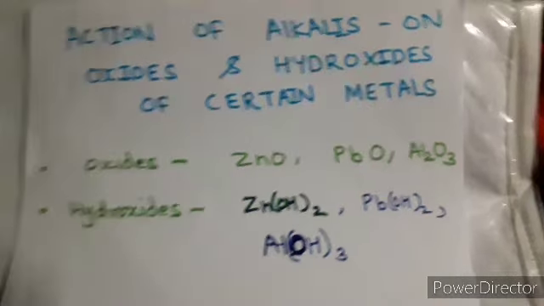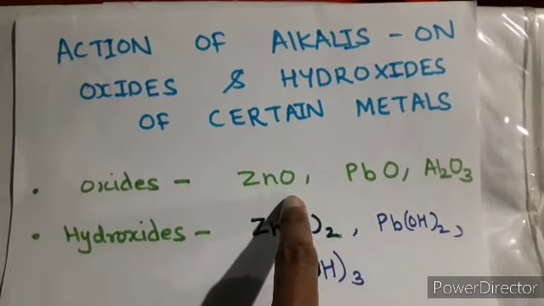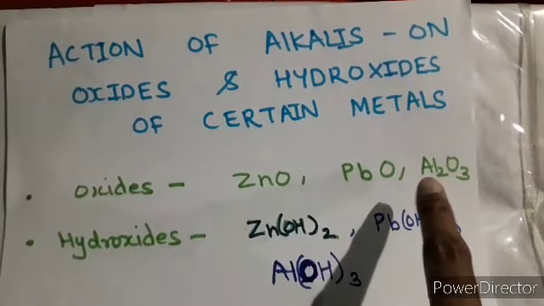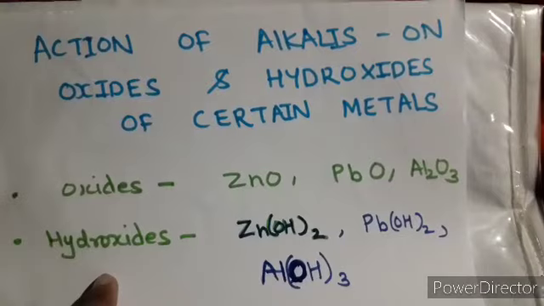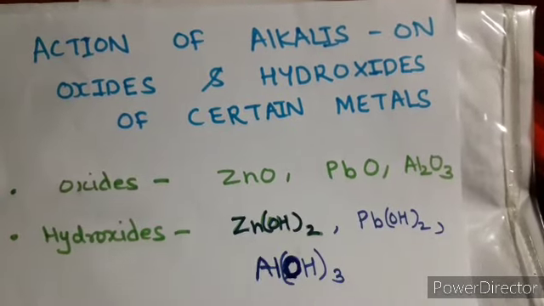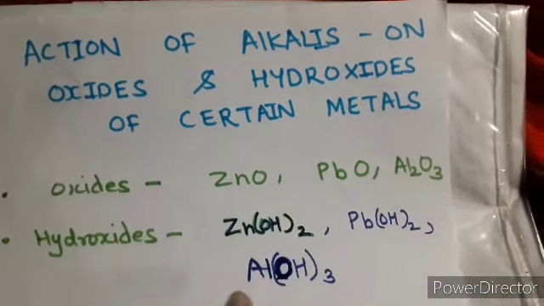So, the oxides I have written: zinc oxide, lead oxide, and aluminium oxide. These are in terms of oxide. And the hydroxides, if you see: zinc hydroxide, lead hydroxide, and aluminium hydroxide.